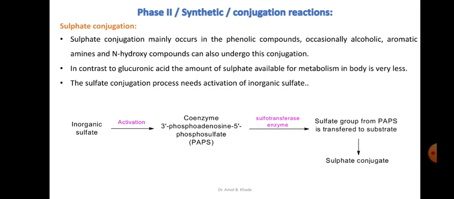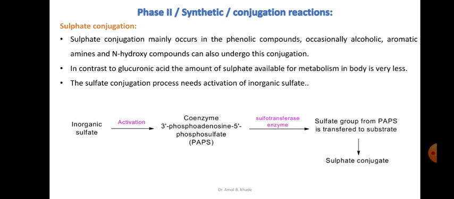The sulfate conjugation process needs the activation of inorganic sulfate as an endogenous substance. So we can summarize with this flow diagram: inorganic sulfate which is present in our body will be activated and converted into this active form of sulfate by a coenzyme, which we refer to as 3-phosphoadenosine 5-phosphosulfate.